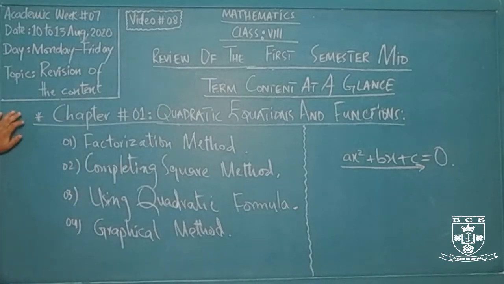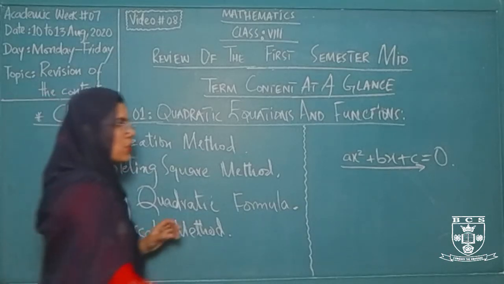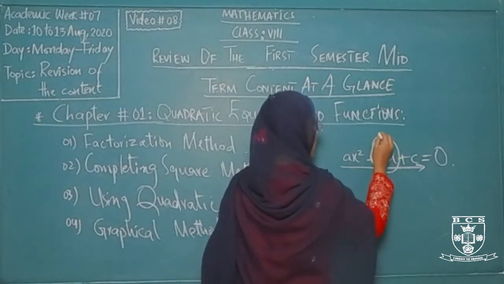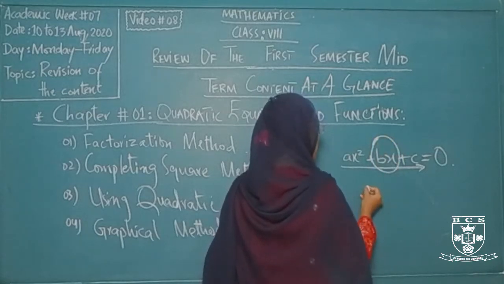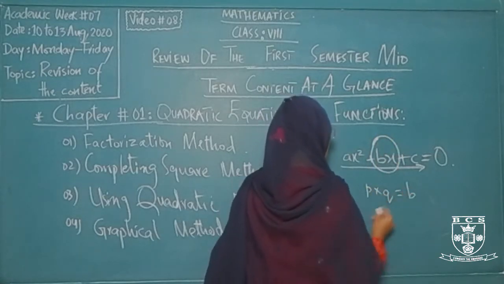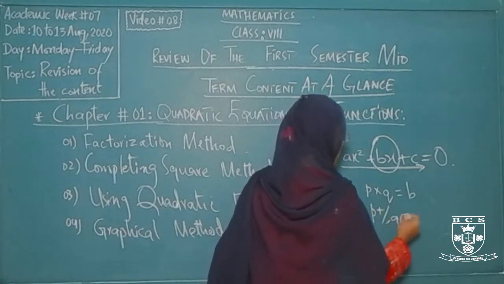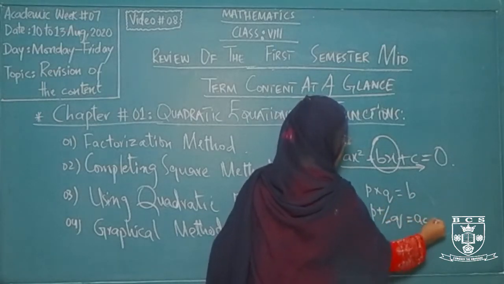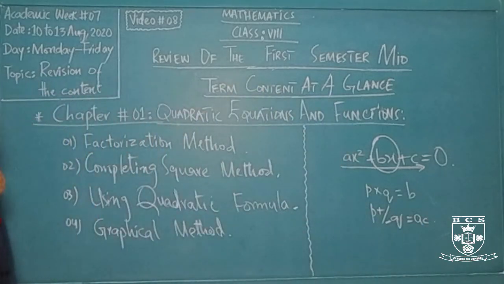For the first method, that is factorization, whenever we are applying factorization, it simply means that we have to split the different terms given in the quadratic equation. Firstly we will work on the left hand side, we will break the midterm. The type of factorization that we are applying over here is midterm breaking factorization, and for that we have to break this midterm into 2 different factors by applying 2 simple conditions, that is p multiplied by q is equals to ac, and p plus q is equals to b. These are the 2 terms that we have to apply to factorize the midterm.